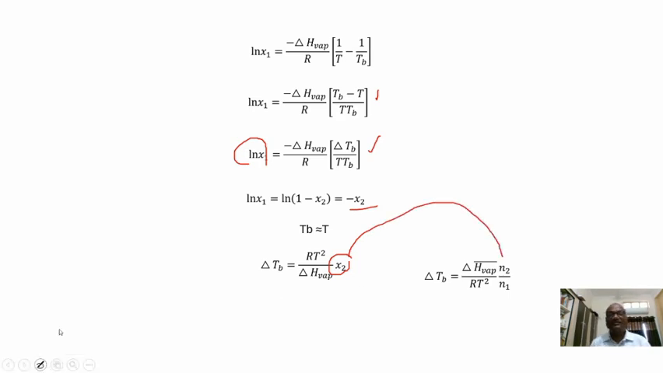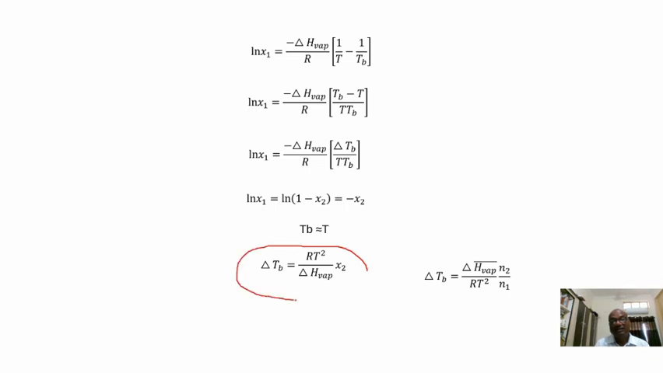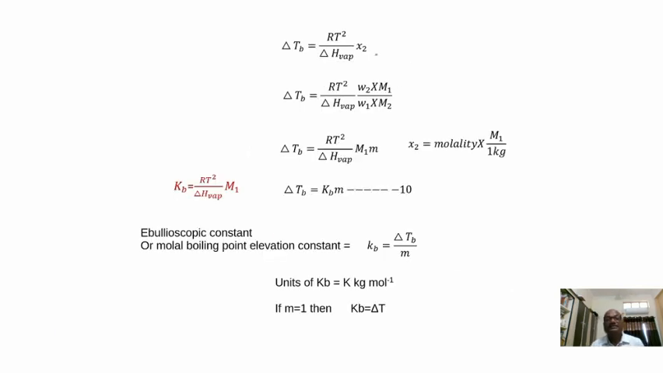So based on the concept of chemical potential, we are deriving the equation. We have established the equation between the elevation of boiling point and mole fraction of solute. That you have to remember. Okay, so this is the equation we got.